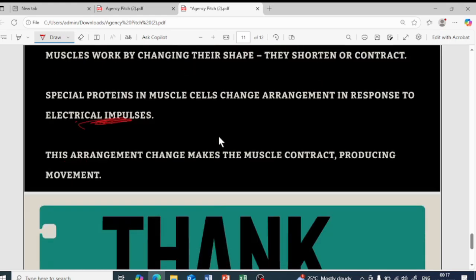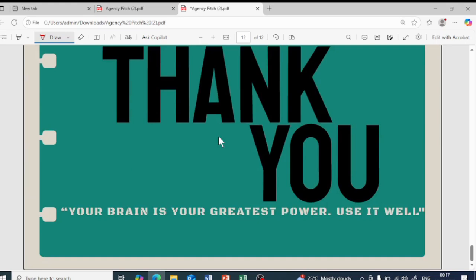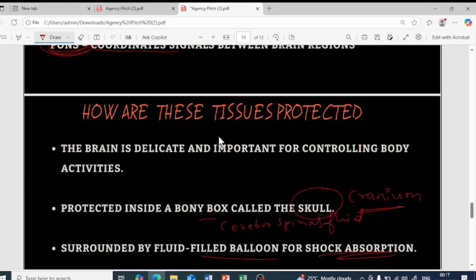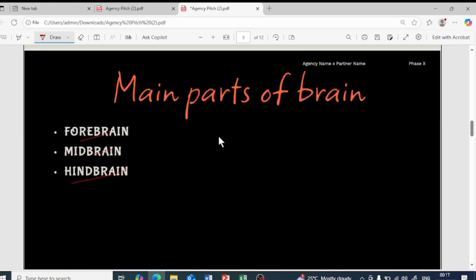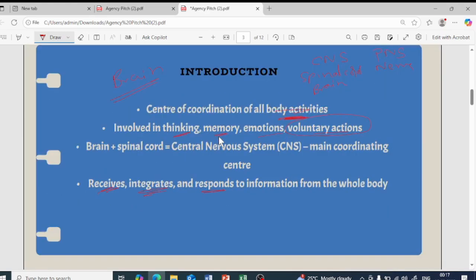So that is about it regarding the chapter on the brain. We'll revise once again so you will know it better. First, the introduction: the brain is the main coordinating system. It is involved in thinking, memory, emotions, as well as voluntary actions, meaning you do it willingly. There are two systems: the central nervous system and the peripheral nervous system. The central nervous system includes the brain and spinal cord, whereas the peripheral nervous system includes the nerves.